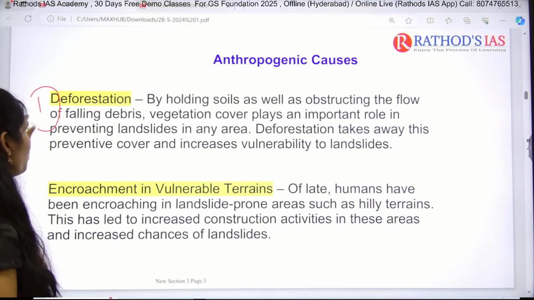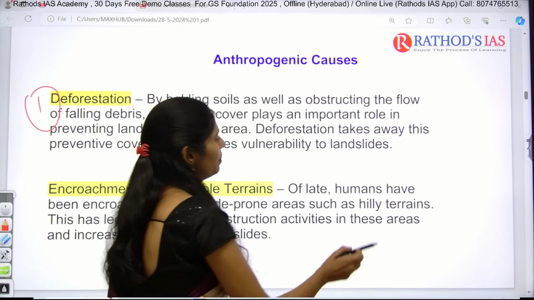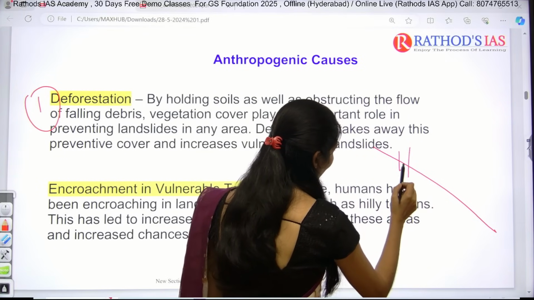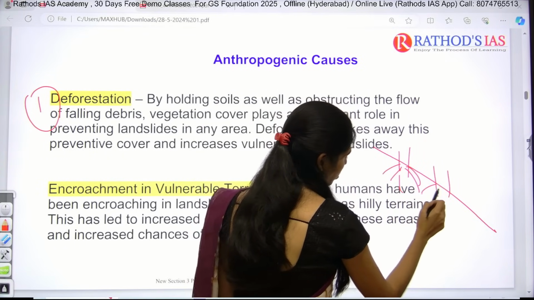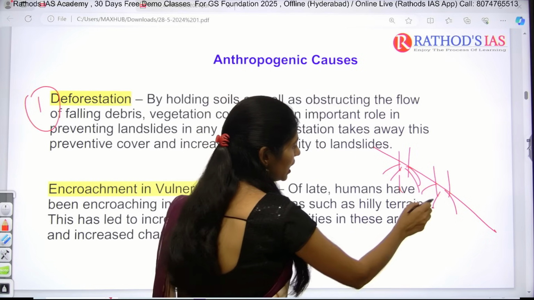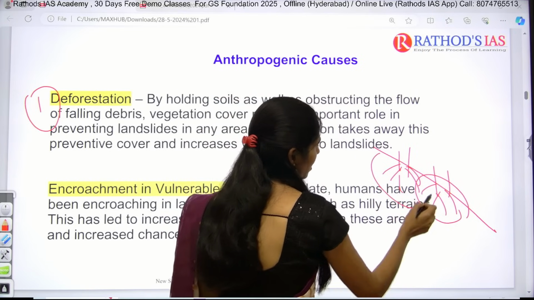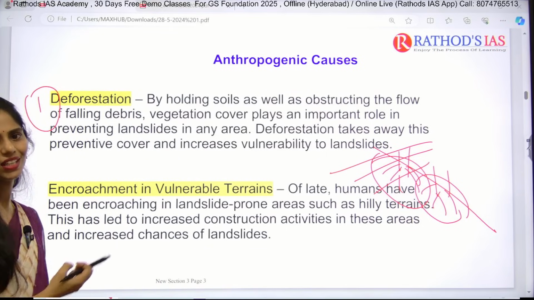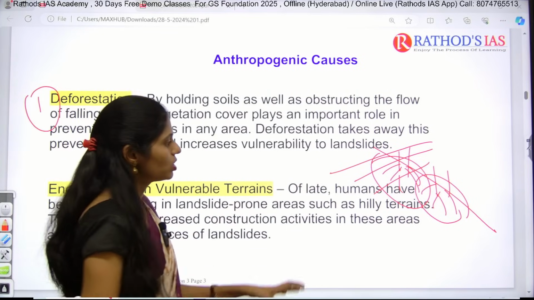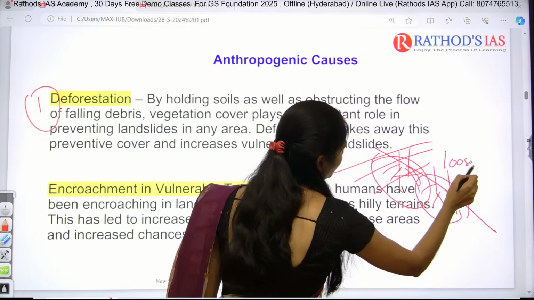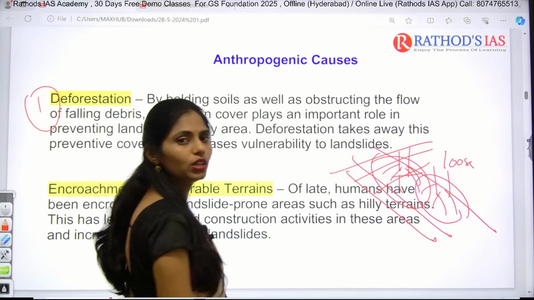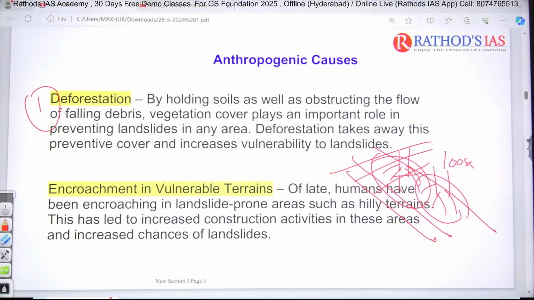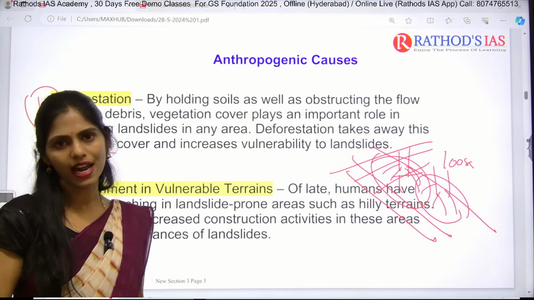Whenever we are going for deforestation, for example, let us take this is a slope. Here we have trees. Trees will be having roots, right? These roots will be binding the soil here. But whenever we are removing these trees, what happens? The binding capacity will be decreased and this soil will become loose. So because of this, it is very much vulnerable to landslides. Clear? So deforestation takes away the preventive cover, and that will increase the vulnerability to landslides.